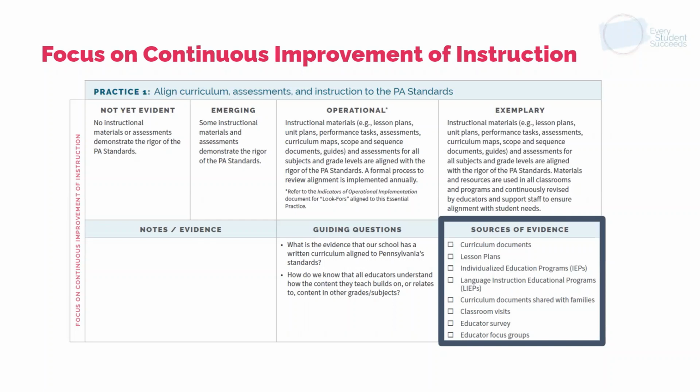Within the toolkit, you'll see each condition and each essential practice. The essential practice is listed along with a rubric that you will use to rate your level of implementation of this essential practice. But in order to do that, we don't go by our gut. What we do is collect sources of evidence. Down in the bottom right-hand corner is where you will see all of the different sources of evidence that you need to collect in order to have an objective view of where you are in the implementation of this strategy.